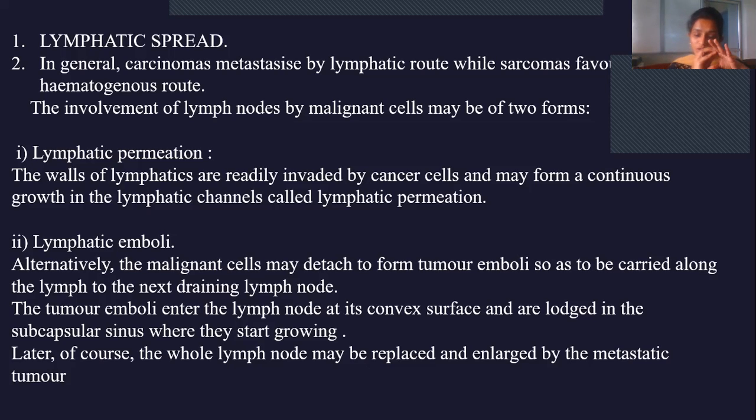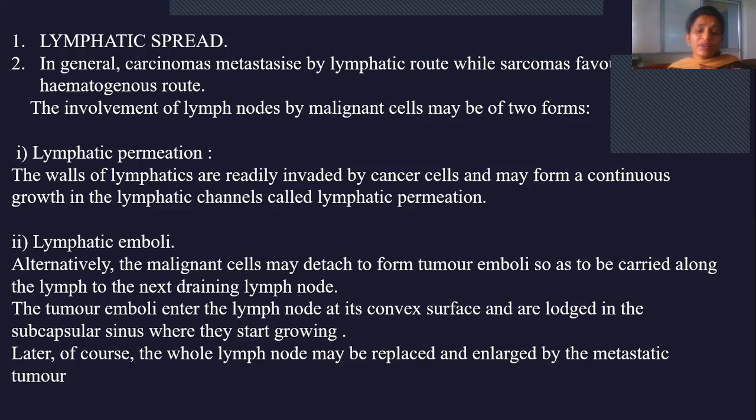If it gets dislodged or removed from that site and enters circulation, whether lymphatic circulation or hematogenous circulation, whatever it may be, then if it gets dislodged from the site of origin and enters another region, we call it an embolus. So the malignant cells, if they detach from one region to form this tumor emboli, are then carried along the lymph to the draining lymph nodes. That we call lymphatic emboli.